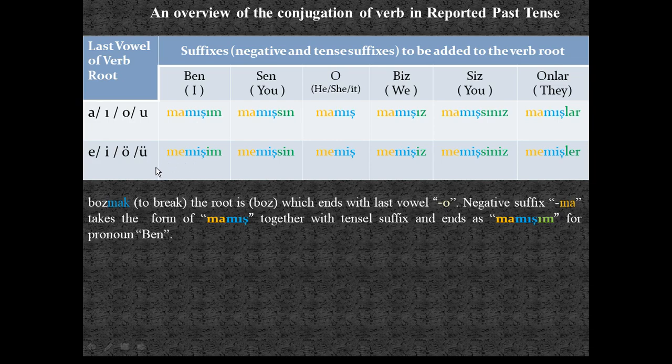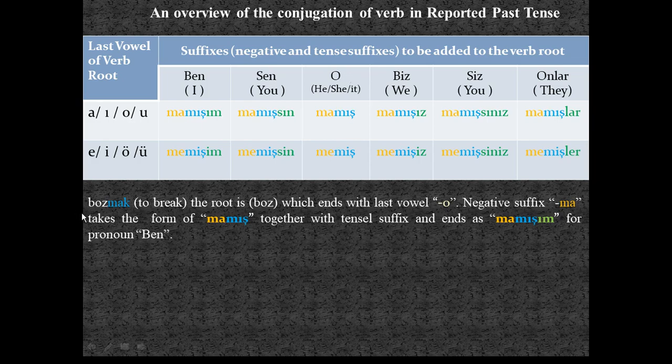Then the structure for the first person singular pronoun is memişim and memişsin, memiş, memişiz, memişsiniz, memişler for the remaining subject pronouns. Again, only personal suffixes change depending on the subject pronouns here.